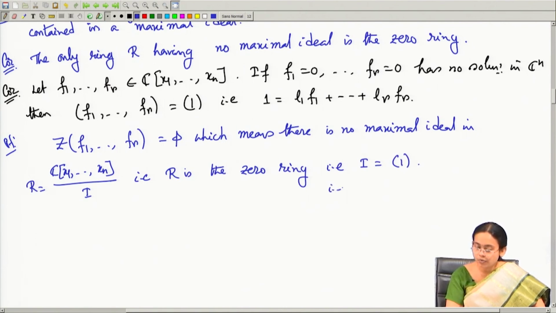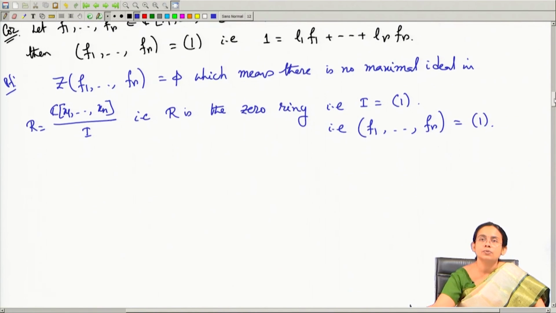That is equivalently saying that the ideal generated by this set of polynomials is the unit ideal. So, I am able to show that when a variety is empty, the ideal generated by that system of equations defines the unit ideal.